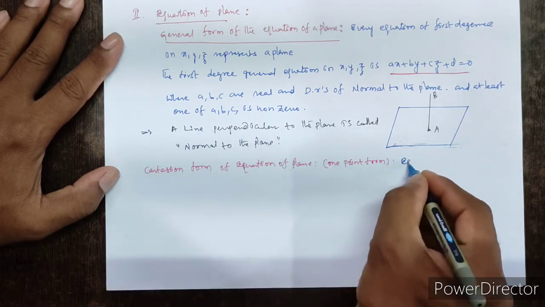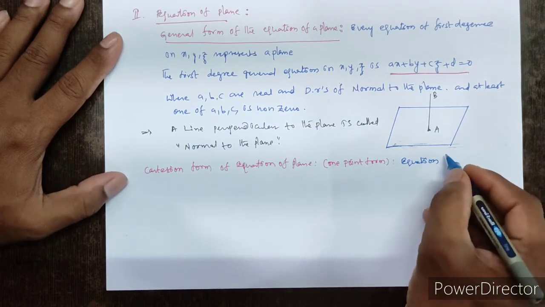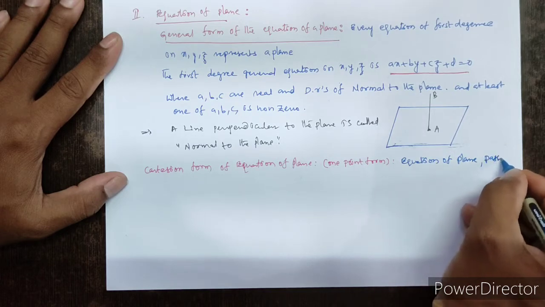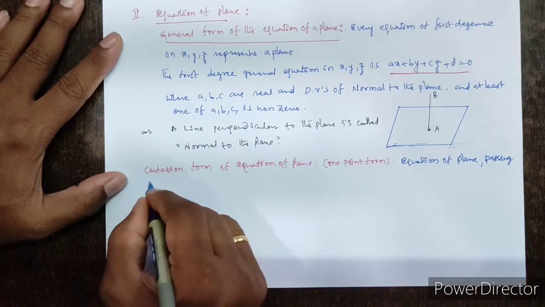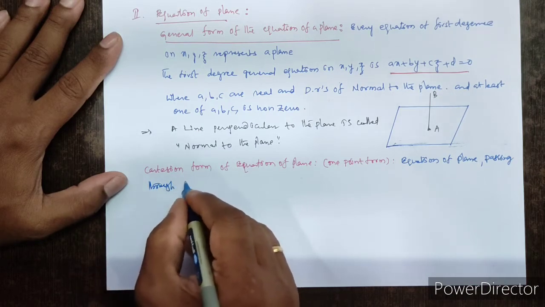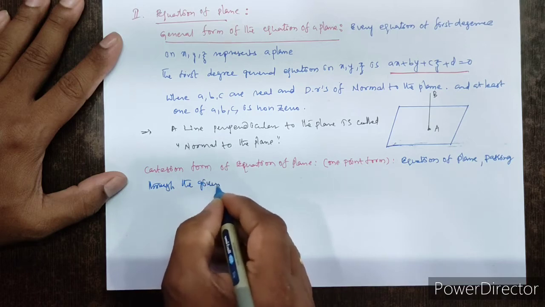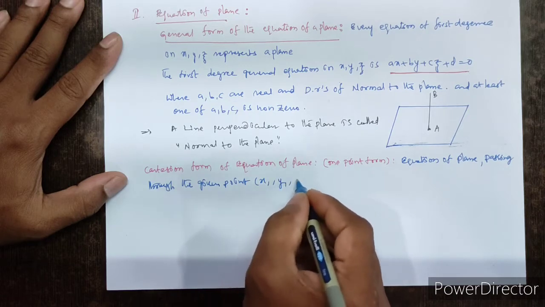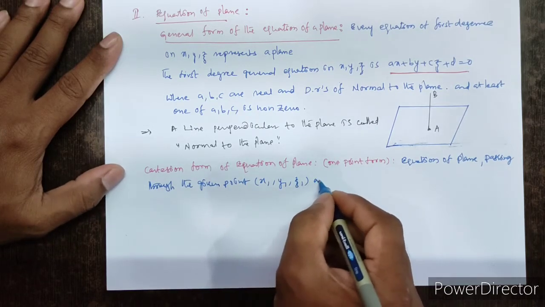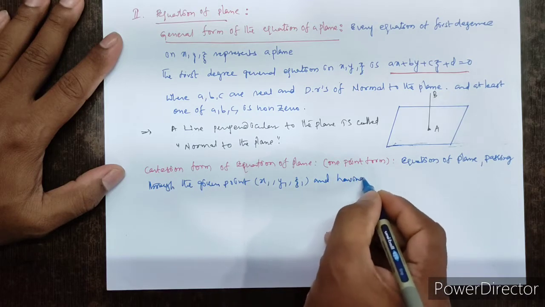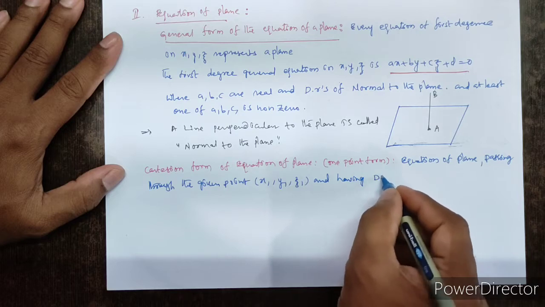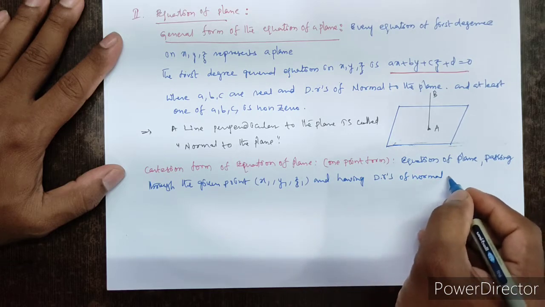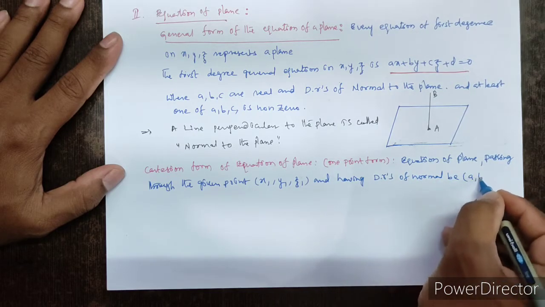Equation of plane passing through the given point (x1, y1, z1) and having direction ratios of normal a, b, c.